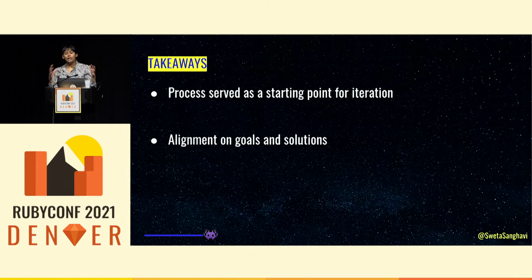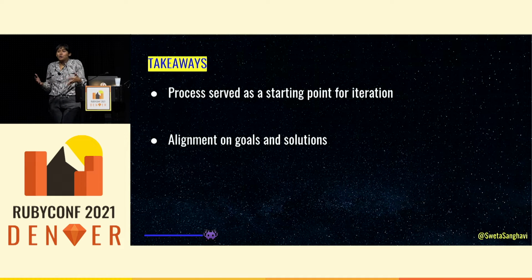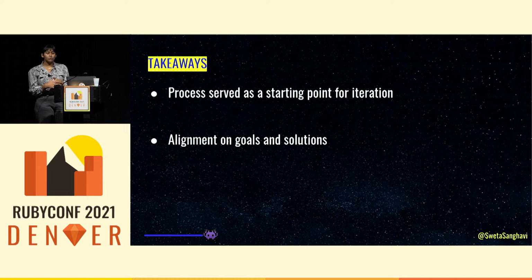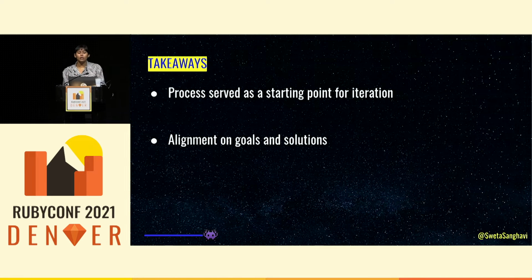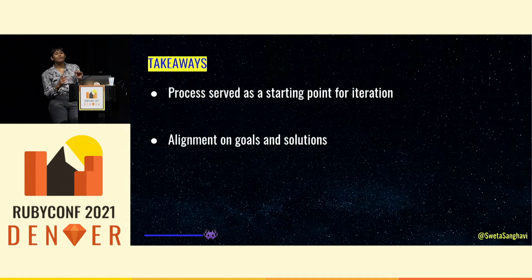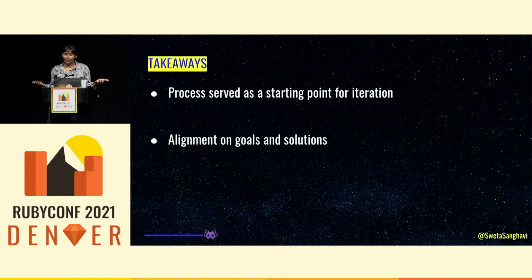And so our takeaways at this first experiment were that having this process helped us start to have a place to iterate from. Actually, just having something that we knew we were doing did ease some of the anxiety of not knowing who was tackling this. And it gave us a process to start unearthing where we weren't aligned. We started to realize that getting aligned on our goals would be a useful exercise as we kept iterating on this. Also, Badger Duty gave us a place, when we were pairing or working on an exception, to start digging for where we were disagreeing, which is actually the first piece to starting to align.